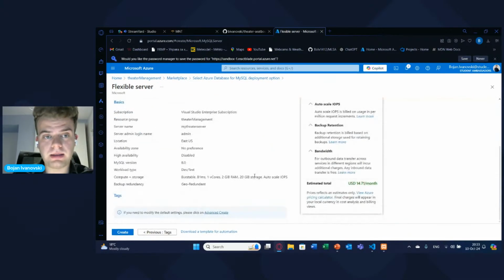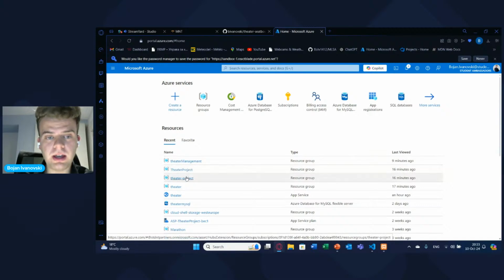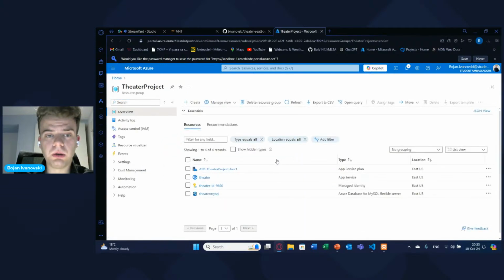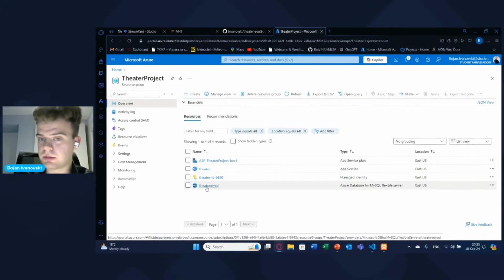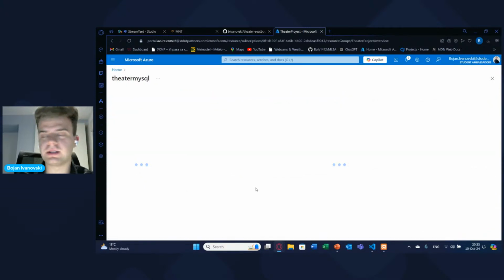Also, I wouldn't create this one because I have it already in my resource group. And now I'll just go there for you to see how this all looks like. So here's the web app. And here's the MySQL server. So they are already created, as you can see.